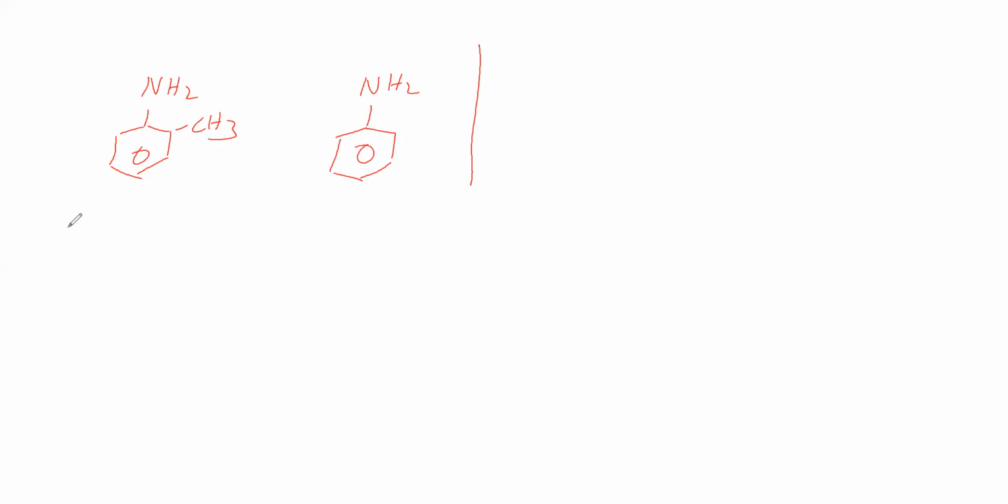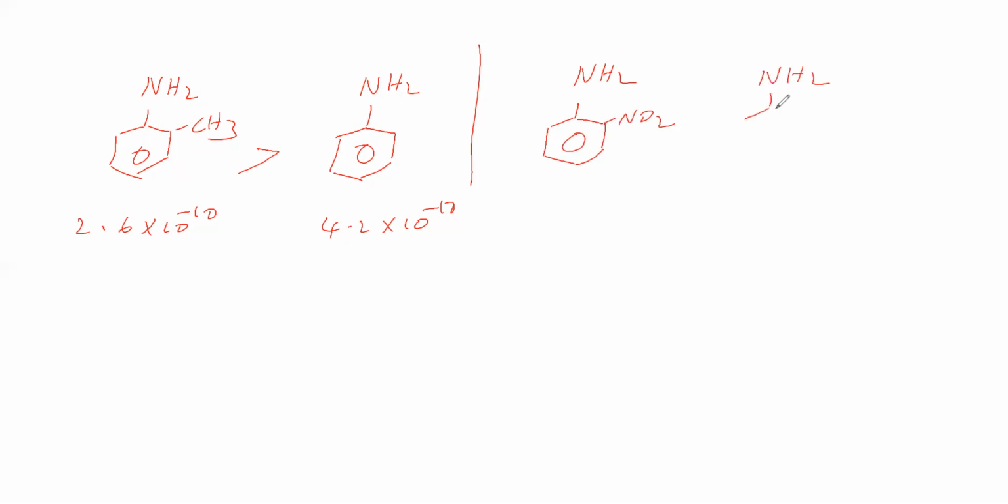Therefore, here Kb is 2.6 into 10 to the power of minus 10. Here Kb is 4.2 into 10 to the power of minus 10. Okay, so basic strength, orthomethyl aniline is having the higher value. Set. Next we will take orthonitroaniline, and aniline we will take. Now we will compare basic strength.